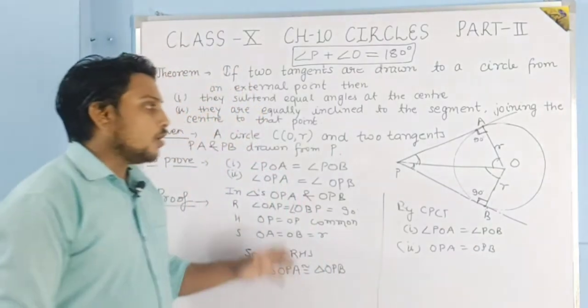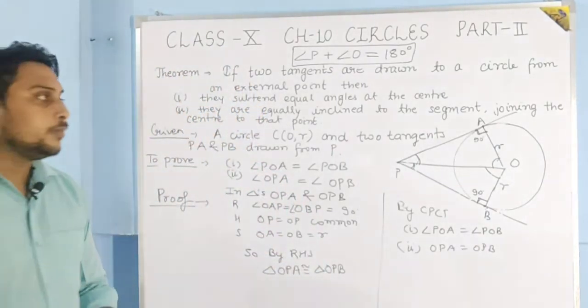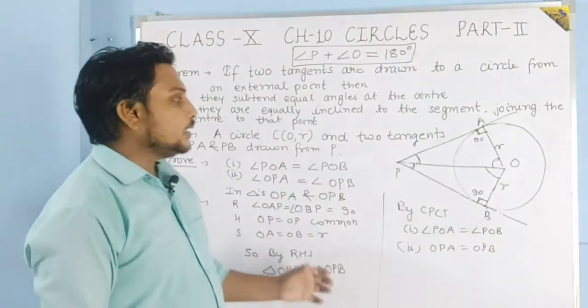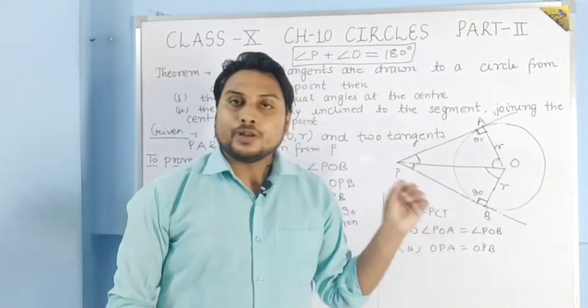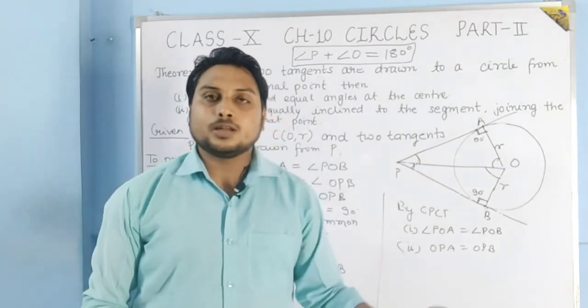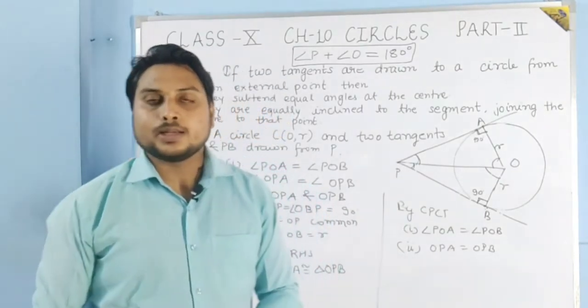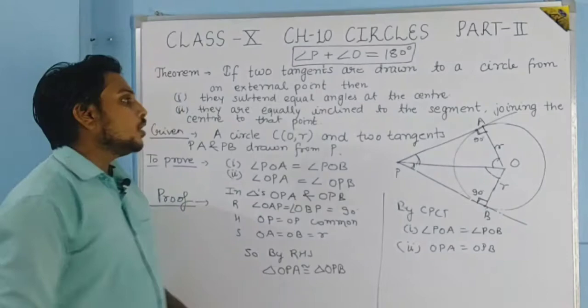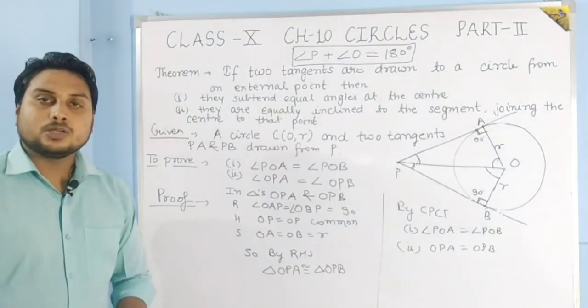Okay students, so all these results you have to remember because these are the results related to when a tangent is drawn from an external point to the circle. It is important also. So just pause the video and note it down.